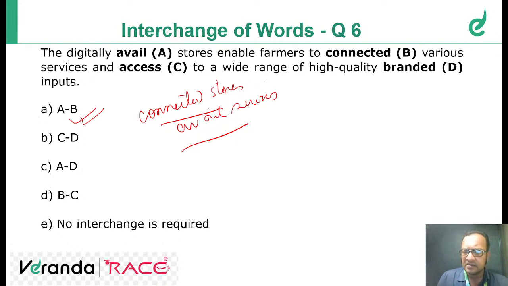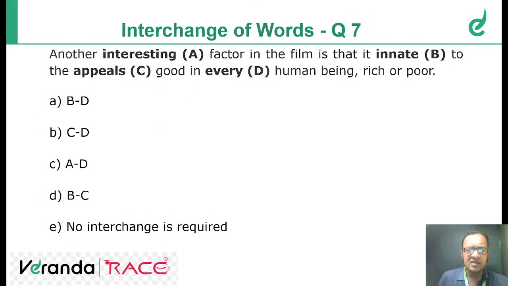Clear? Okay, next question. Another interesting factor in the film is that it innate to the appeals good in every human being, rich or poor. Okay, we can see the hint from here that it dash good in every human being, that it appeals to. After it should be appeals, because the interesting factor in the film is that it appeals to the innate good.